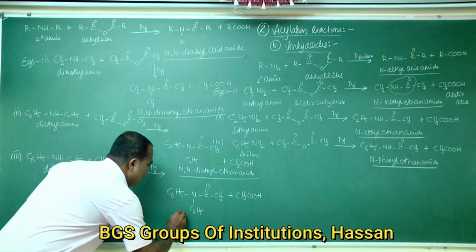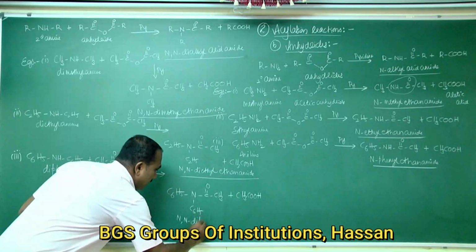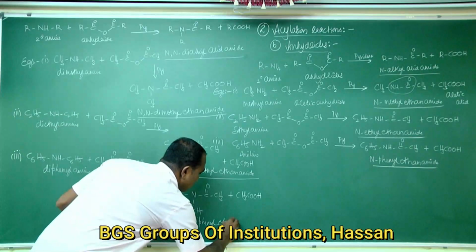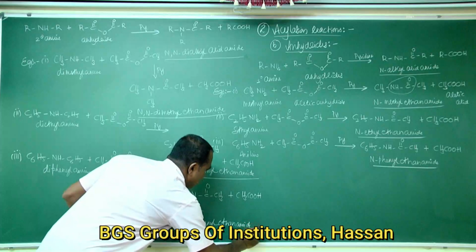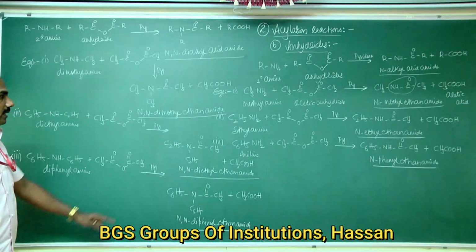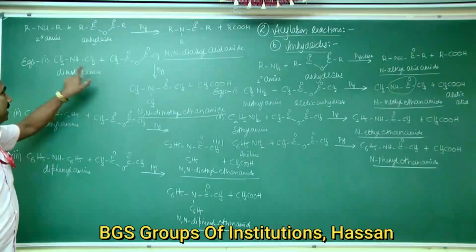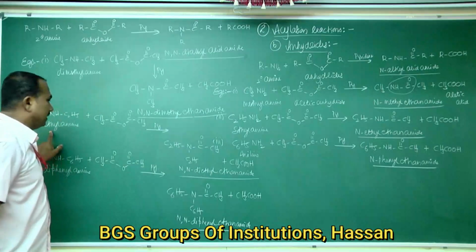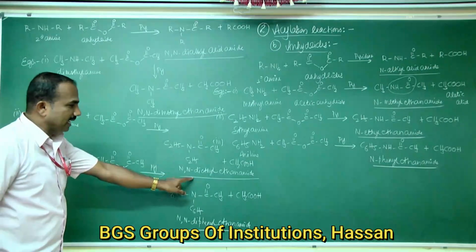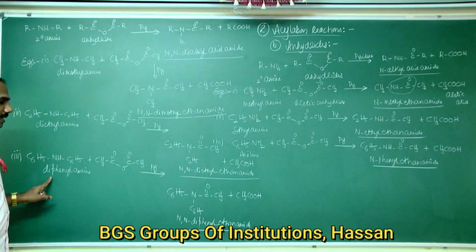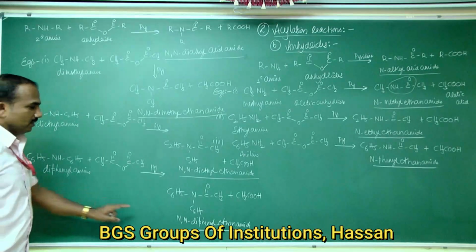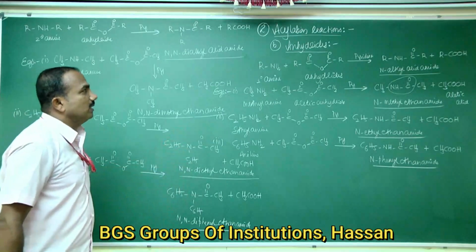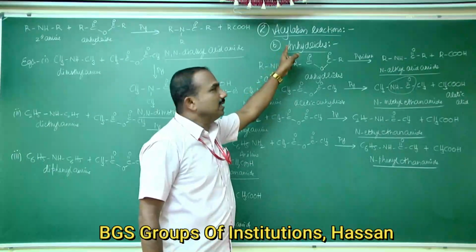This is N,N-diphenyl ethanamide. So we get products like this: if you take dimethylamine, the product is N,N-dimethyl ethanamide. If you take diethylamine, the product is N,N-diethyl ethanamide. If you take diphenylamine, that is an aromatic secondary amine, you get N,N-diphenyl ethanamide. So this is about the reaction with anhydrides.